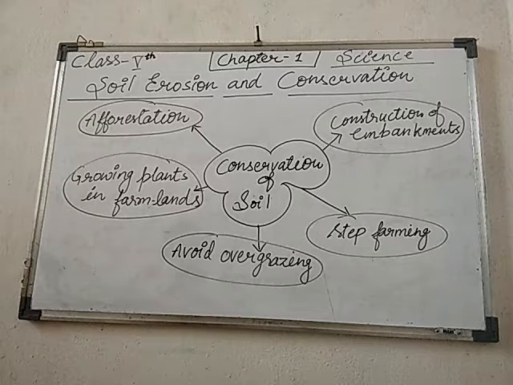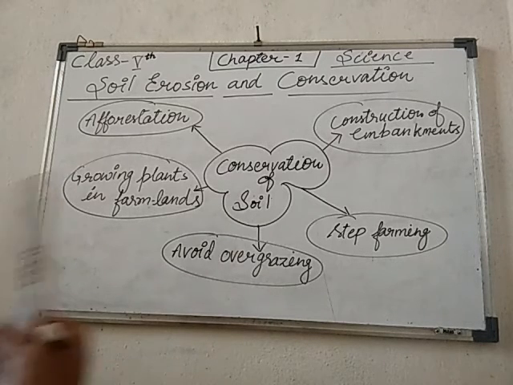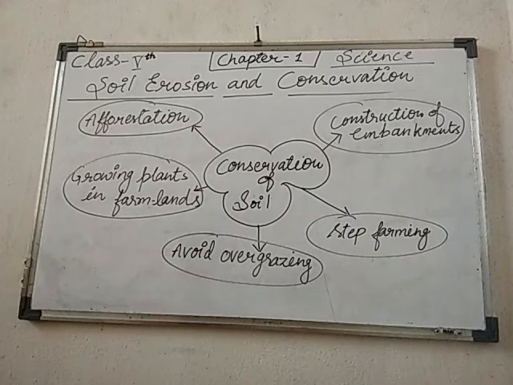Now this practice of cultivating two or more crops, one after the other in succession, on the same area of land over a period of time is known as crop rotation. It means the first crop will be rice, the next one beans or gram, the next some other vegetables or pulses, then wheat or some other cereal.